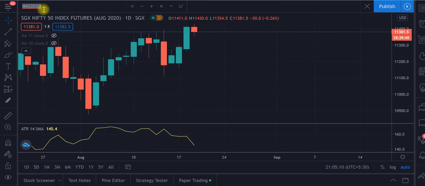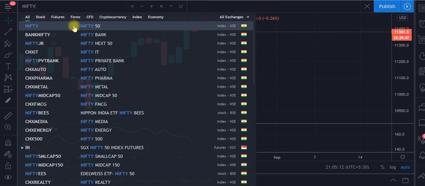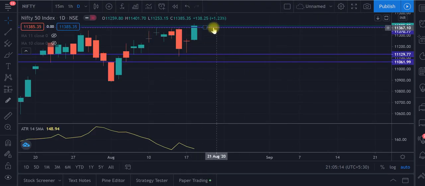As I have told you, if the market opens above this support, we can expect a good move tomorrow, or else it may be stuck in this range only, 11,369 to 11,114, for this week also.